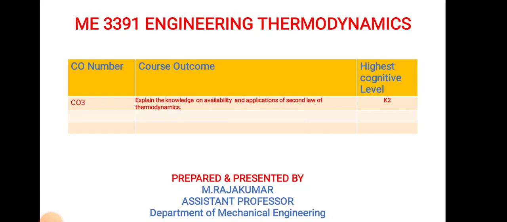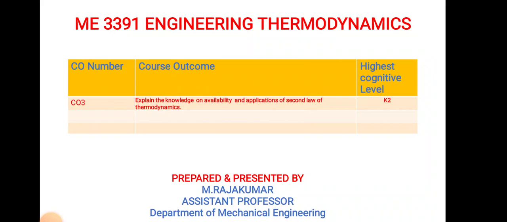In this video lecture, we are going to discuss entropy and availability. What's the meaning of entropy? Entropy is a measure of the disorder of a system. Entropy also describes how much energy is not available to do work. The more disorder in a system and the higher the entropy, the less of your system's energy is available to do work.